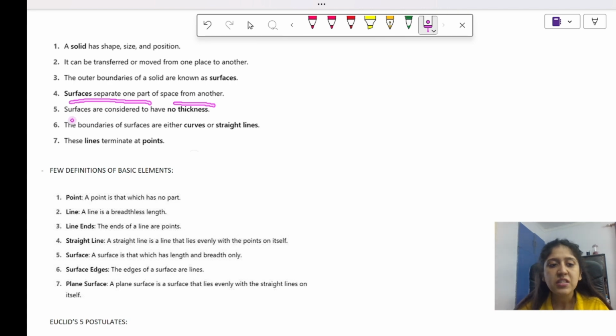Surfaces are considered to have no thickness. Surfaces मतलब the outer boundary is said to have no thickness. उनकी thickness नहीं मानी जाती है.